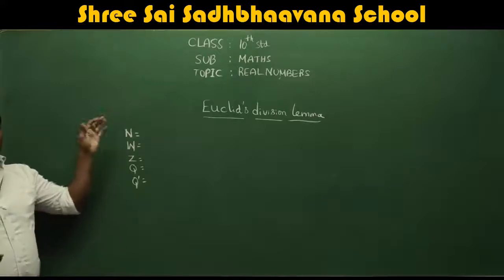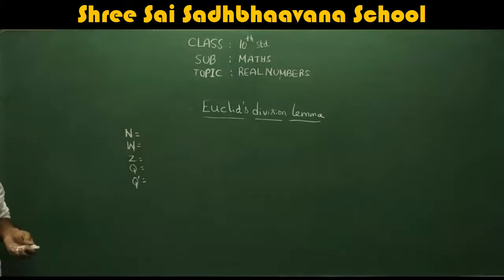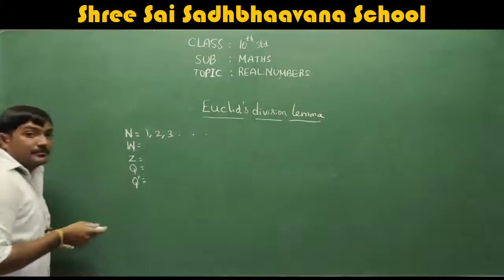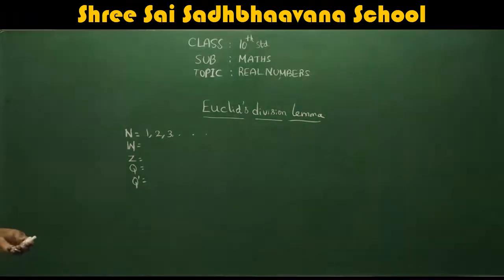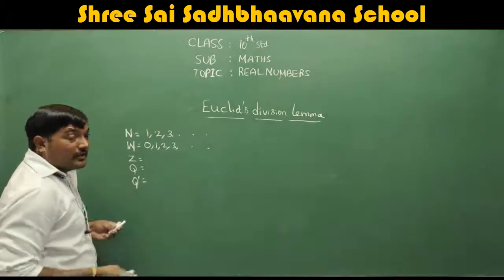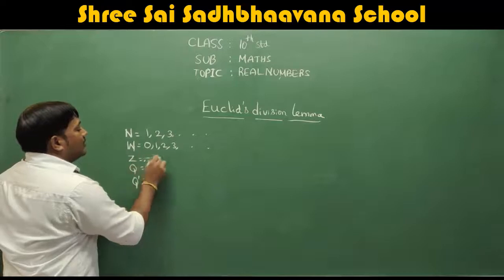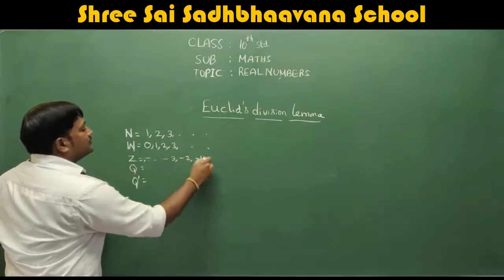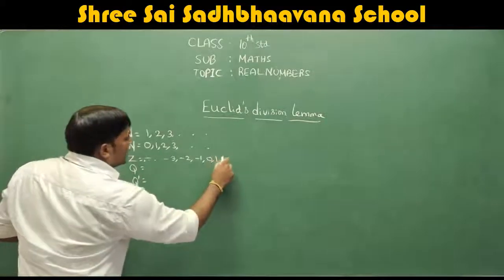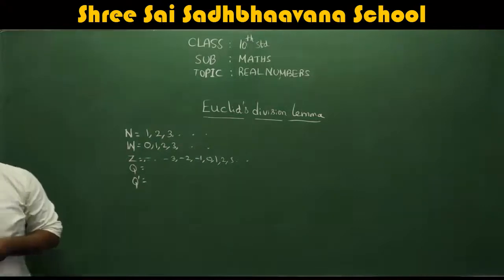Now, what are natural numbers? Natural numbers are the numbers which start from 1: 1, 2, 3, and so on. Then what are whole numbers? Whole numbers are the numbers which start from 0. And what are integers? Integers include negative numbers and positive numbers, including 0.